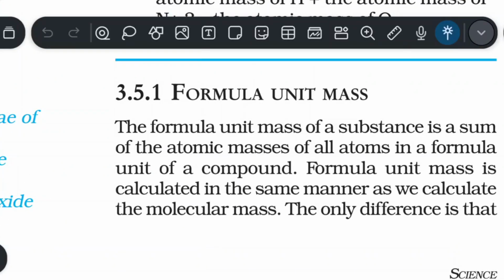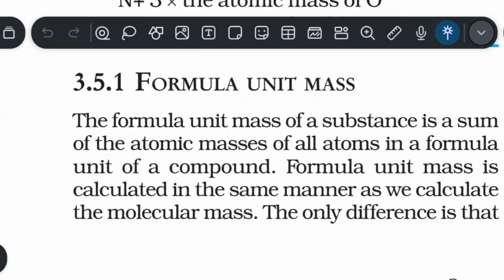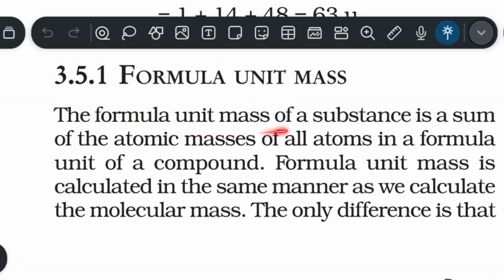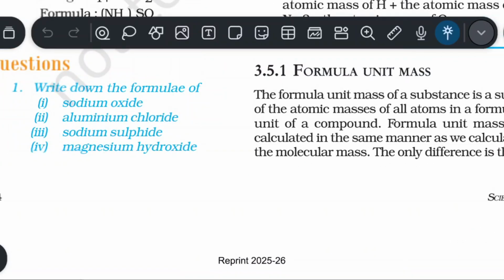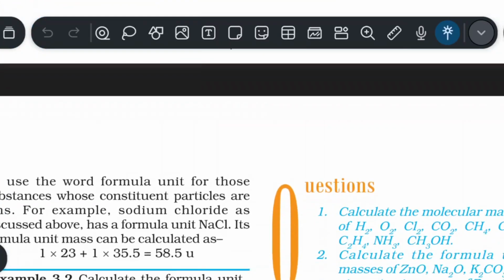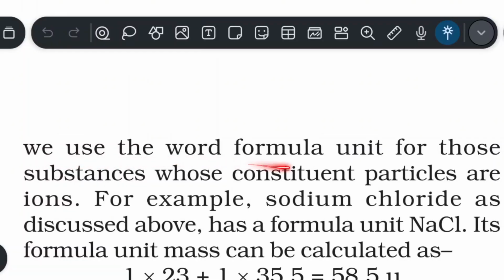Now let's discuss 3.5.1, formula unit mass. The formula unit mass of a substance is the sum of atomic masses of all atoms in a formula unit of a compound. Formula unit mass is calculated in the same manner as we calculate the molecular mass. The only difference is that we use the word formula unit for those substances whose constituent particles are ions.